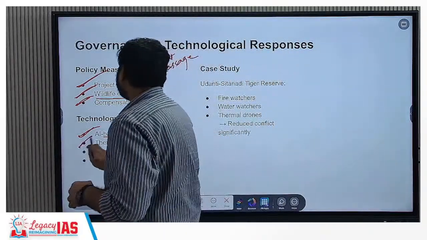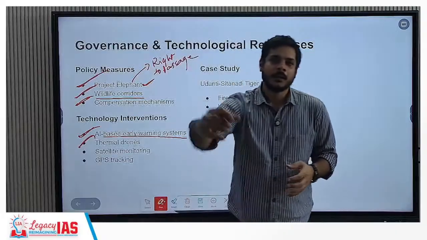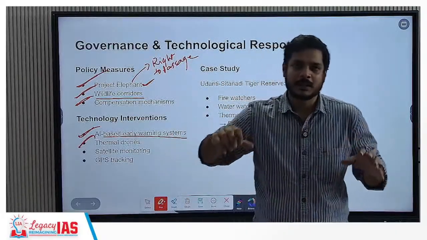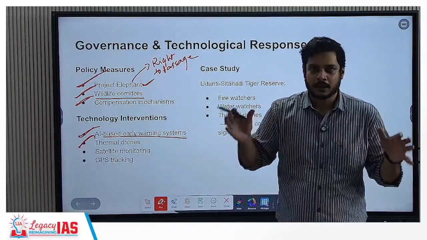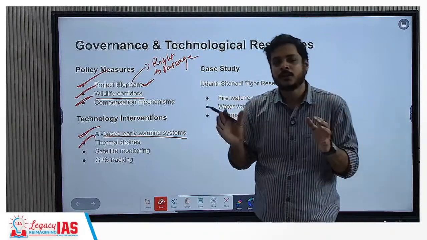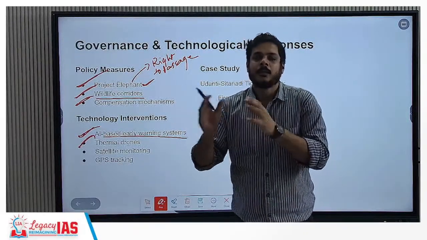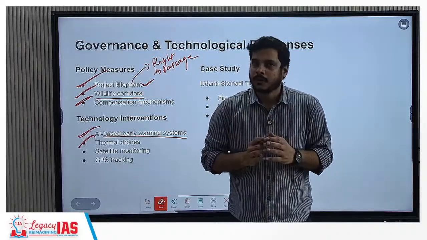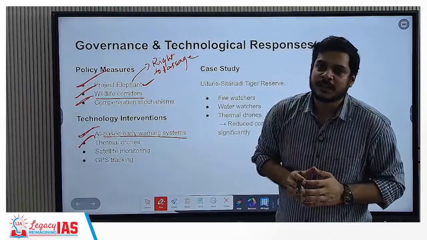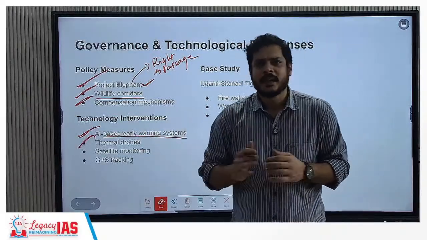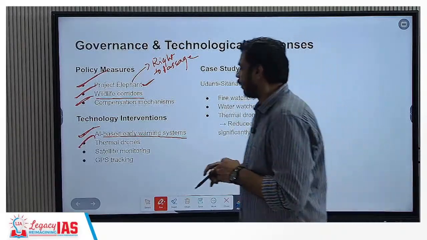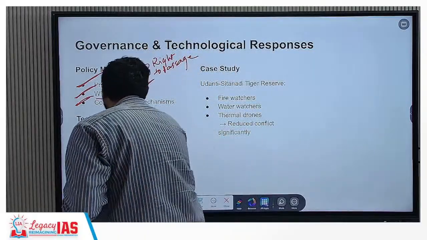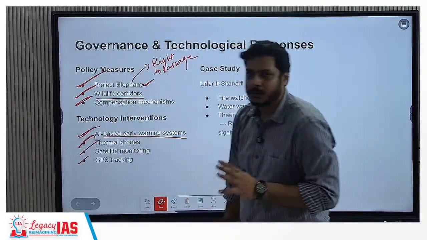Thermal drones. Thermal drones would be watching the elephants from a distance, and they would also be detecting the huge infrared radiation derived from the heat of the body of the elephant, and they would also track the movement. Tracking the movement is necessary because it will help to prevent any kind of conflict. Then you have satellite monitoring and GPS tracking.